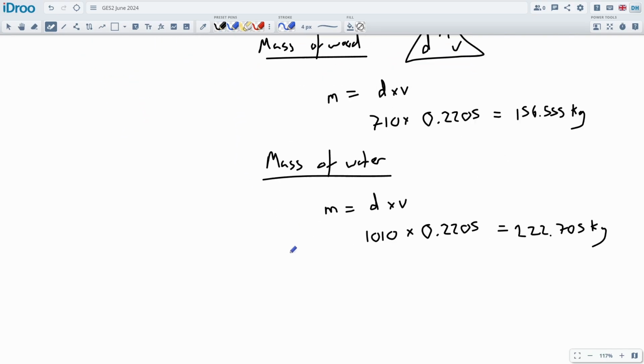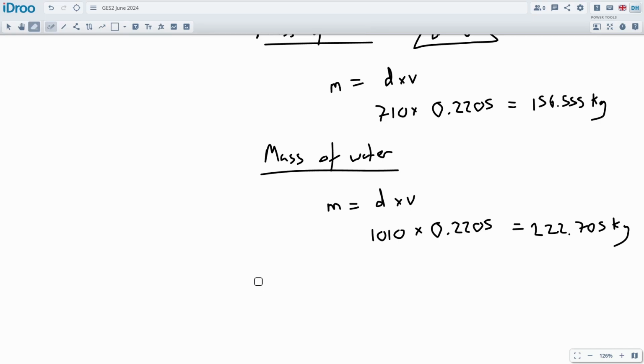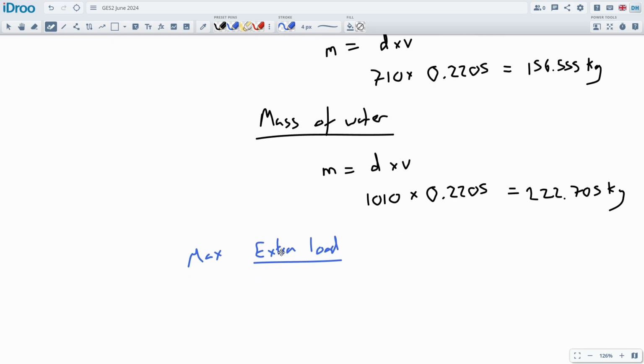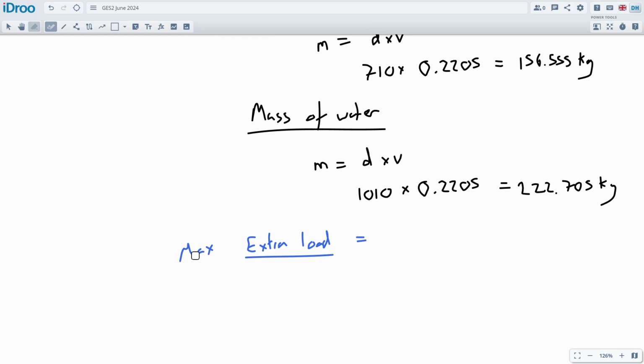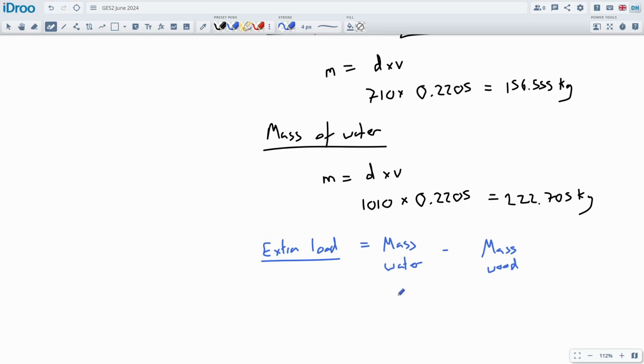So let's just keep going down the page. So the extra load, or the load that could be supported, maximum extra load I should say, would be the mass of the water minus the mass of the wood. So let's say that. Extra load would be the mass of the water being displaced, minus the mass of the wood. And the difference between those is how much we could load it up with without it sinking. Yeah? Alright, so it's going to be